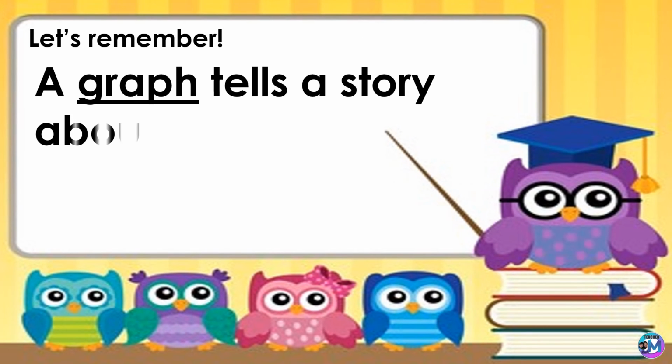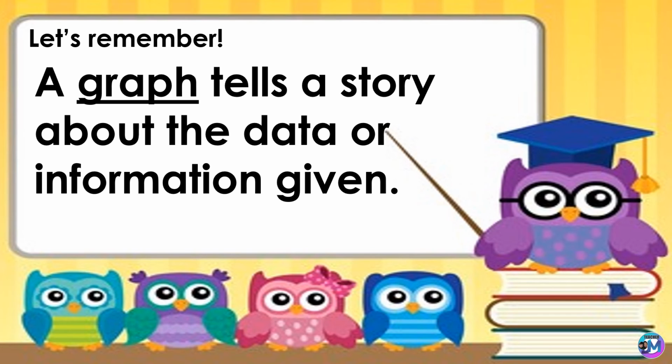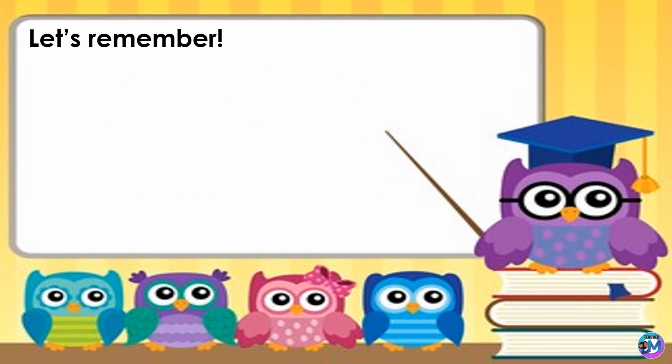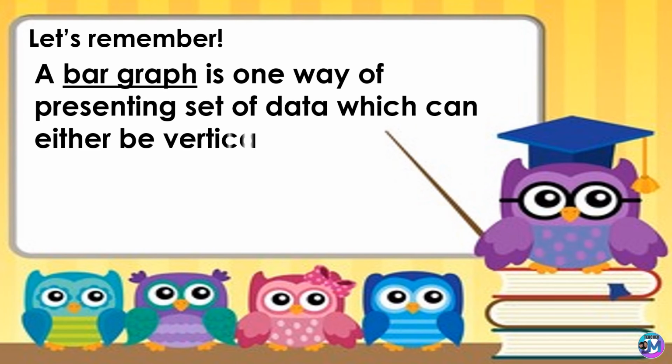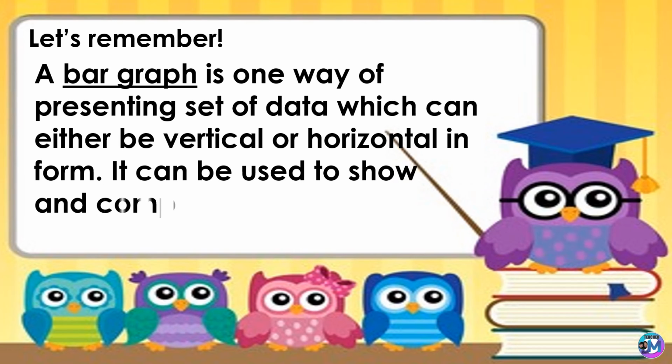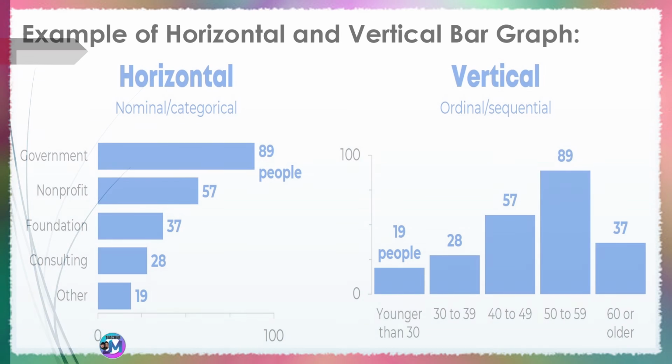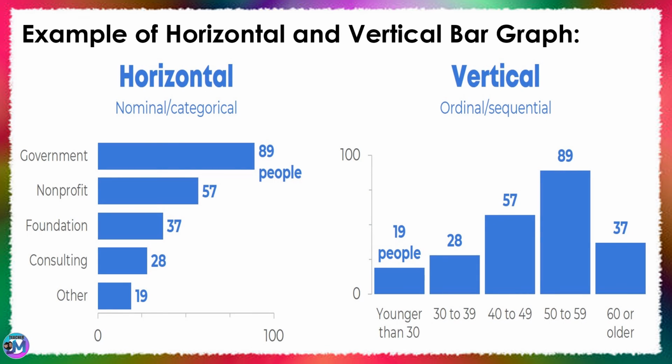Now, let's remember. A graph tells a story about the data or information given. A bar graph is one way of presenting set of data which can either be vertical or horizontal in form. It can be used to show and compare information. Let's look at the example of horizontal and vertical bar graph. Can you tell the difference?